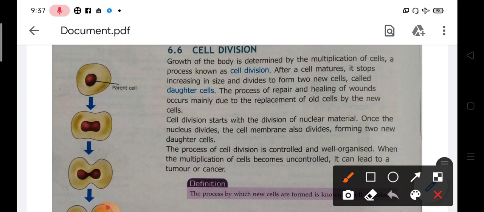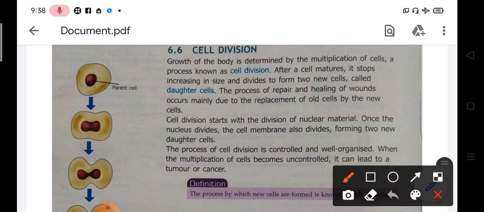So after the cell matures, it stops increasing in size and divides to form two new cells called daughter cells. Means when the cell becomes mature, it stops increasing its size, then it divides into two. And these two cells which are formed from the parent cell are called the daughter cells.